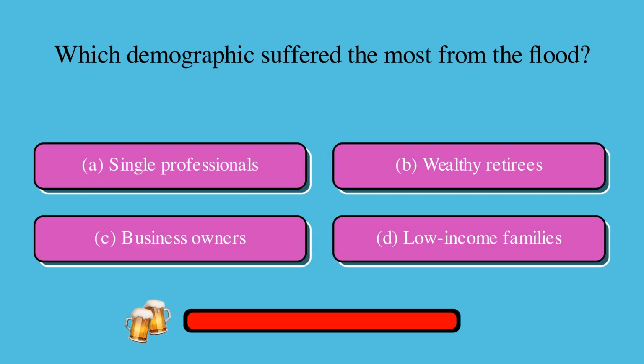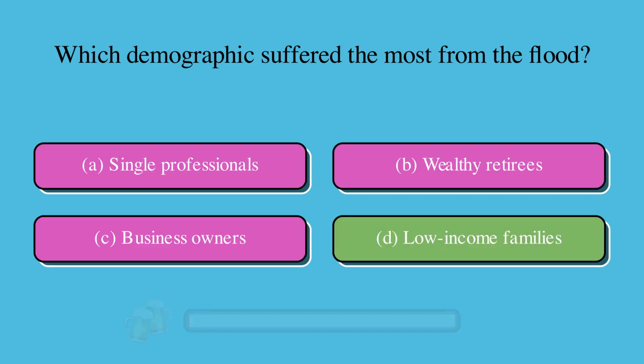Which demographic suffered the most from the flood? Is it A, single professionals, B, wealthy retirees, C, business owners, or D, low-income families? The correct answer is D, low-income families.